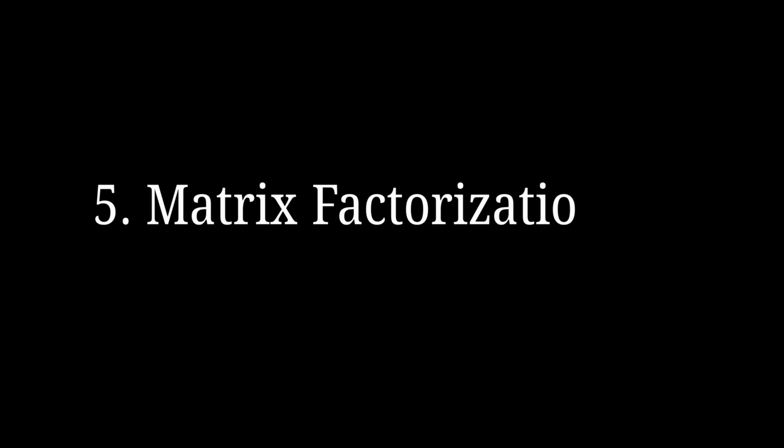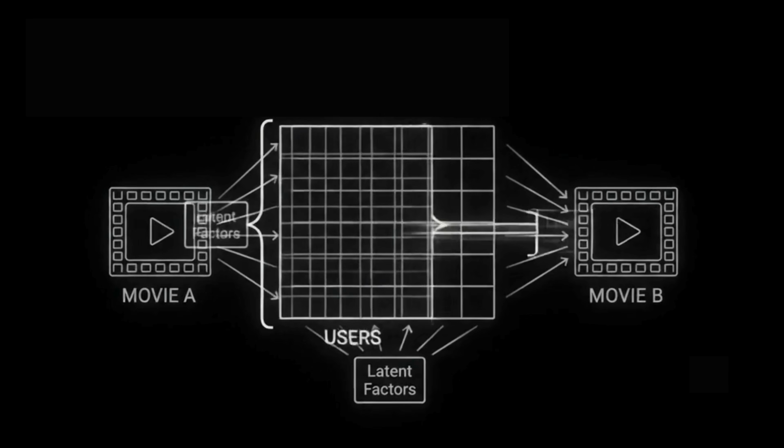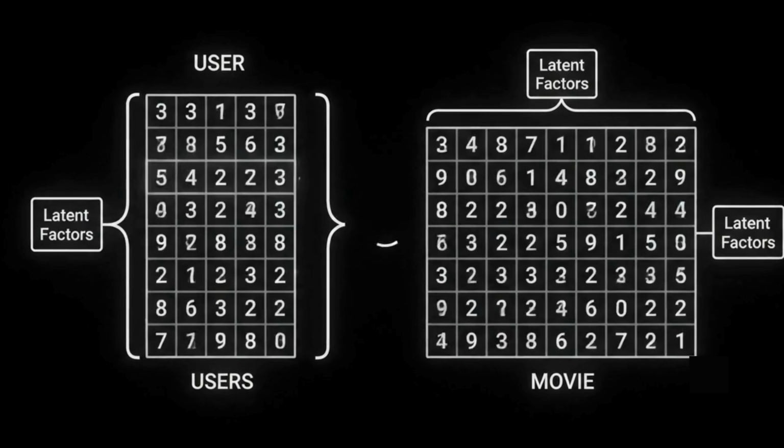This was my favorite part of the project, matrix factorization. Instead of comparing existing data, the model assumes every user and movie can be described by a small set of hidden numbers called latent factors. Nobody programs these factors, the algorithm invents them.